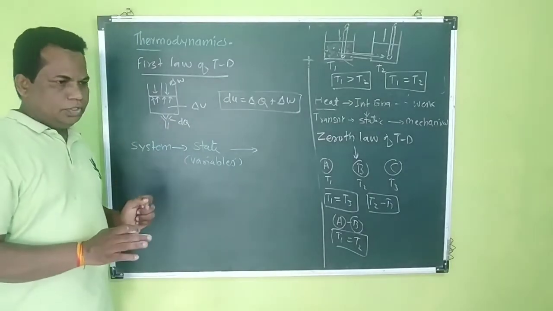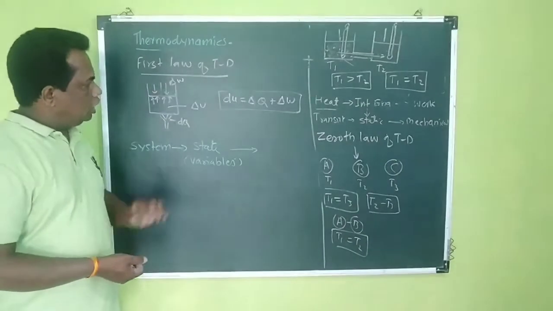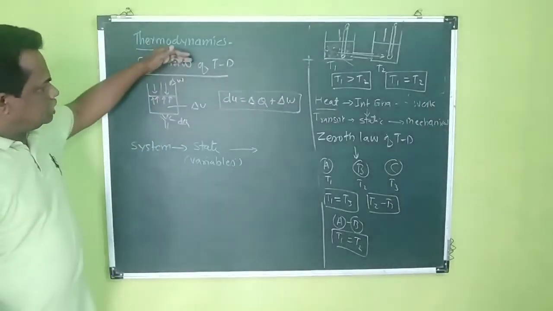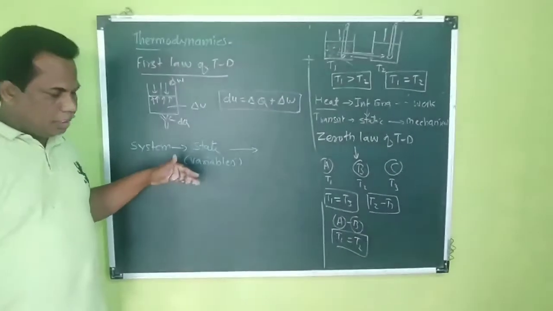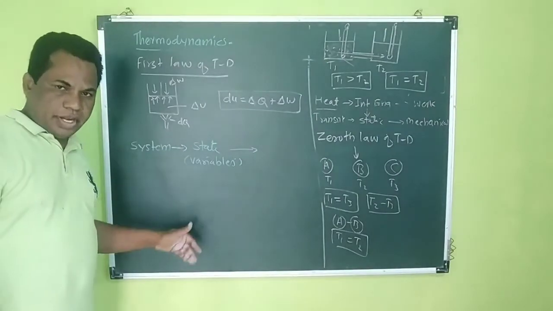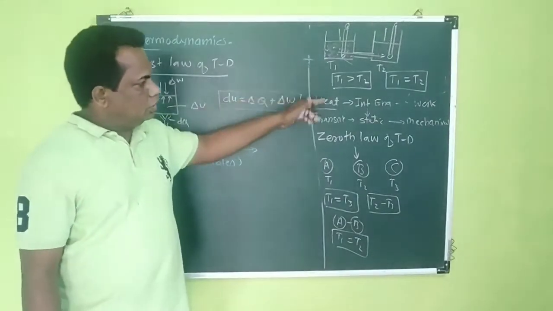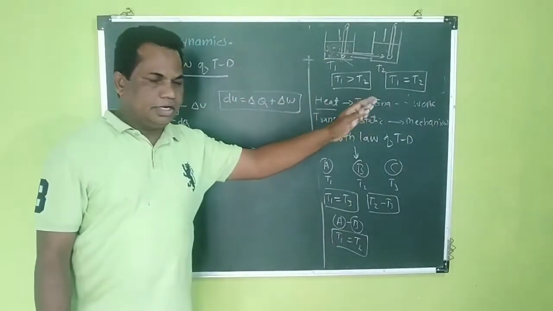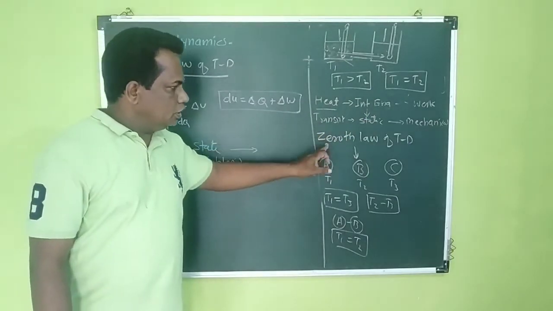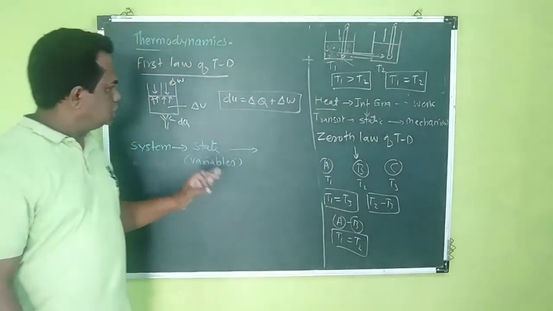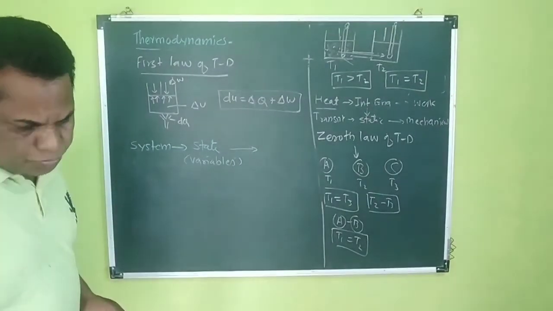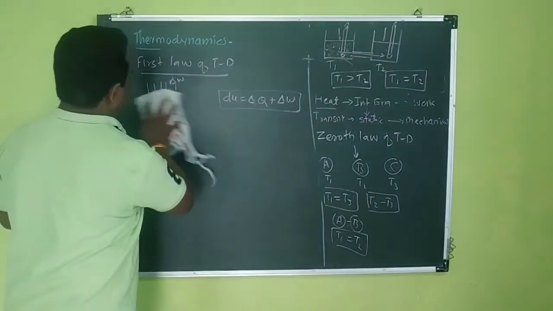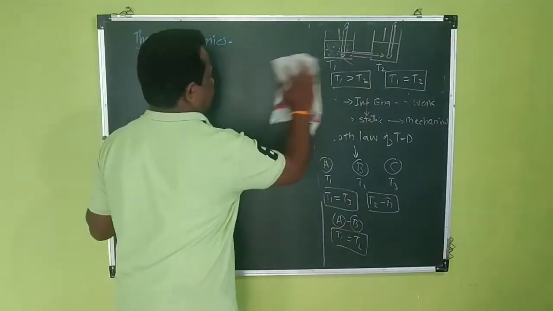If all the students understand up to this point, that means system, surrounding, state, the energy exchange, the difference between heat, internal energy and work, then the zeroth law and first law of thermodynamics, then we are going to see the next point in this video, that is the thermodynamic process.